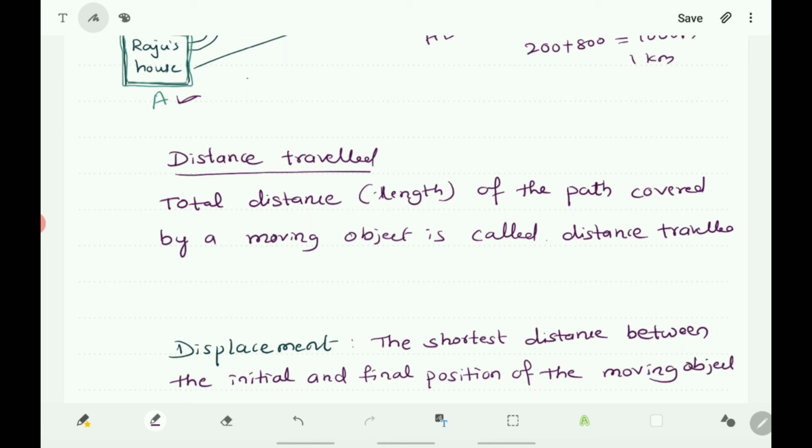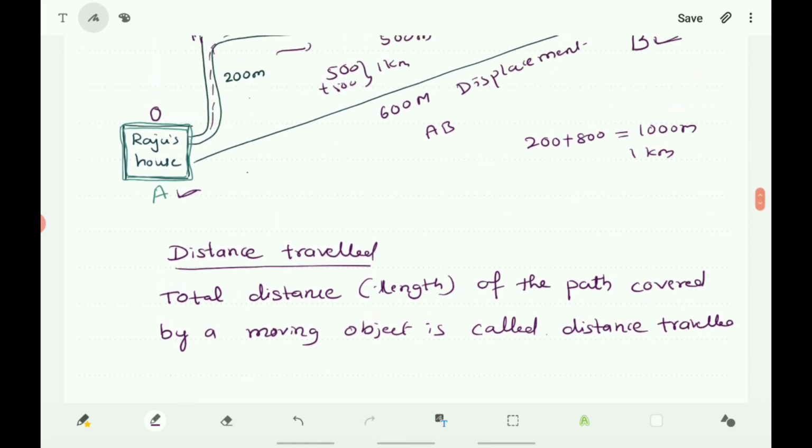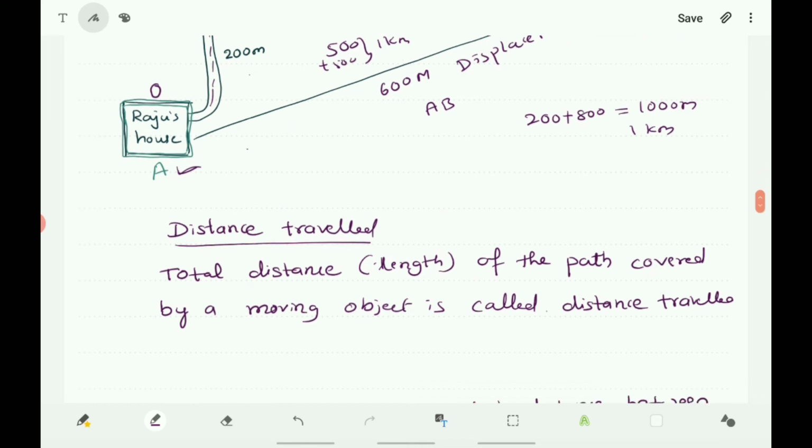So what is displacement? The shortest distance between the initial and final position of the moving object is called displacement. Here the difference is that in both the cases we are using the numerical value, meter. Here the numerical value is called the magnitude, and the magnitude of distance travelled is meter or kilometer, and the magnitude of displacement is also meter or kilometer.